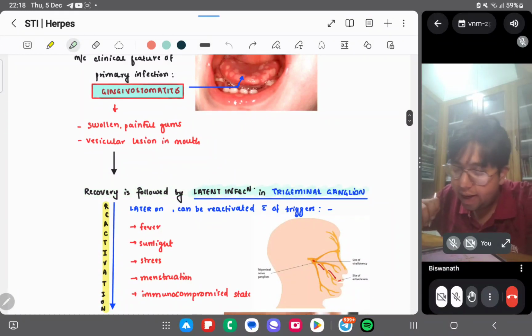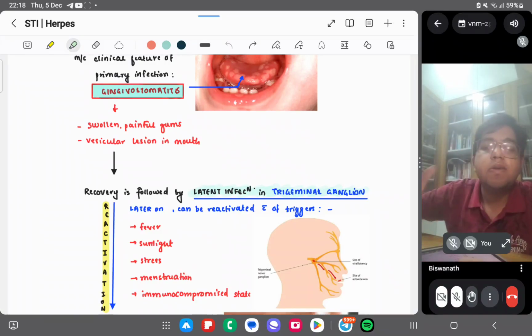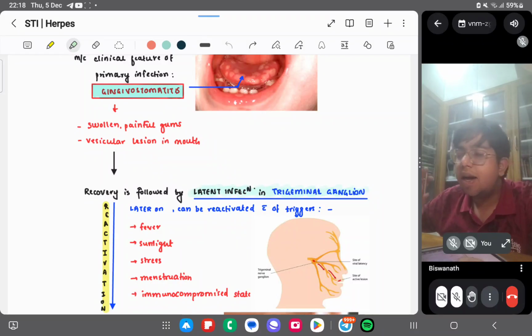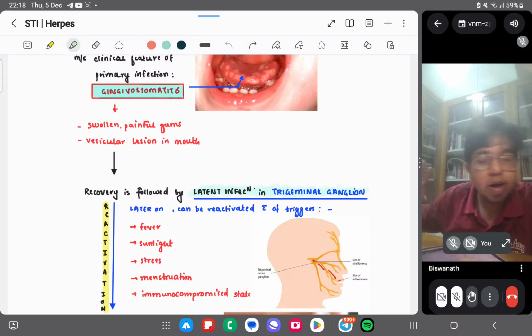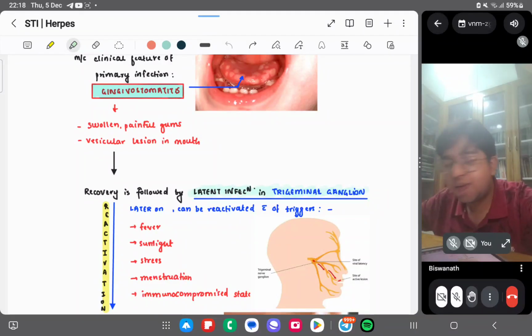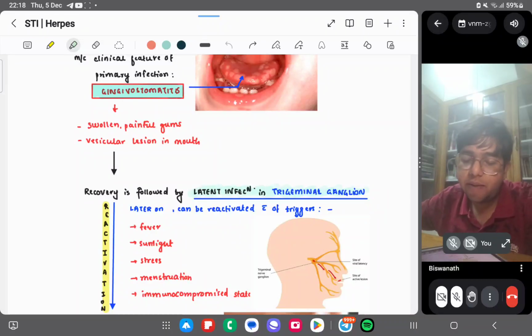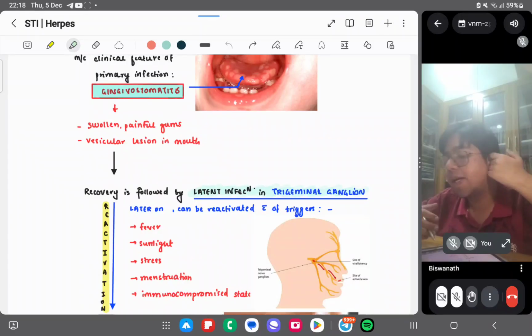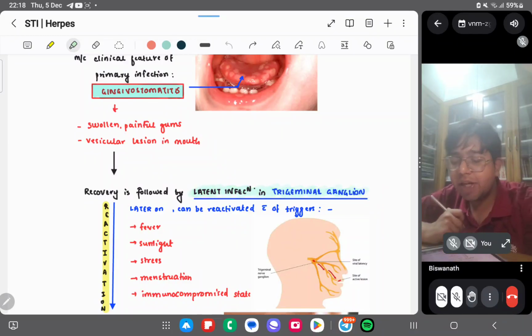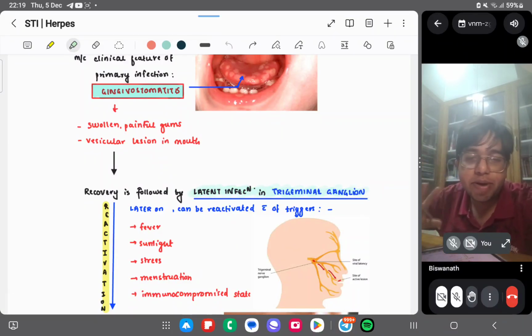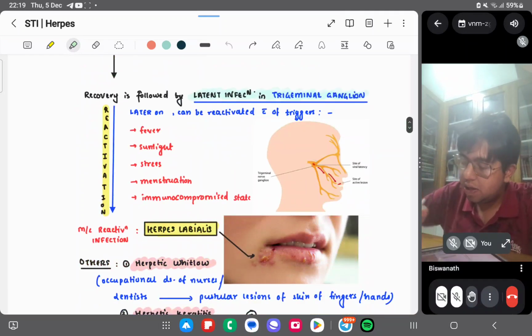Recovery is followed by latent infection in the trigeminal ganglion. Okay, so once infected, always infected. Basically, the viruses will resolve. Okay, will recover. Your mouth will be swollen, and your gums will be swollen, and vesicular lesions will be there, but you will recover. You don't know that you are infected with herpes simplex, but there is latent infection in the trigeminal ganglion. Okay, you have anatomical description about the trigeminal ganglion in your head, right? So there is a latent infection occurring in the trigeminal ganglion.